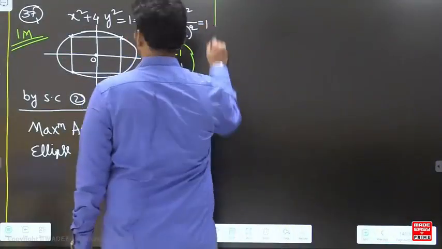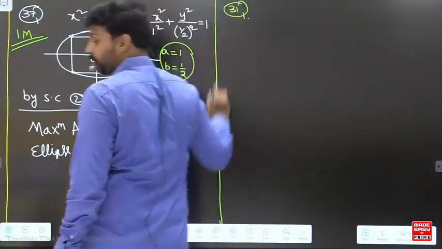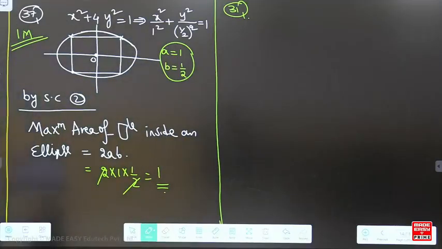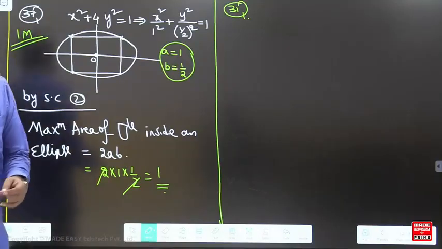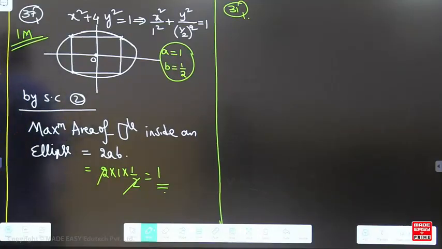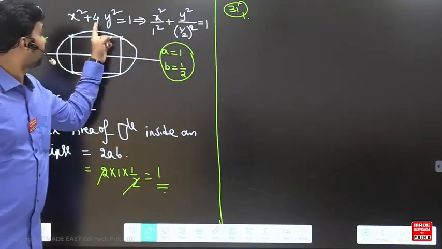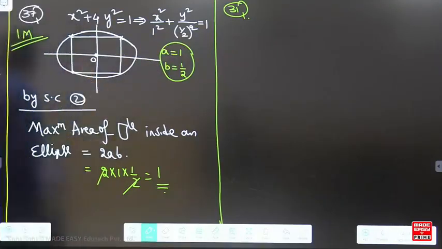Question 37 is also done. Now we will go for question 31. What is the answer for question 31, dear? It's not 1 by 2. It's 1, my dear. Divya Bharati, you have done it wrong, because you have not written the ellipse equation into standard form, that is x square by a square plus y square by b square is equal to 1. So taking that 4 with y square into the denominator as 1 by 2 whole square, b will become 1 by 2 and a will become 1. See this. Write the equation into standard form and then take the a and b values. Without using the shortcut, how can we solve this, sir?